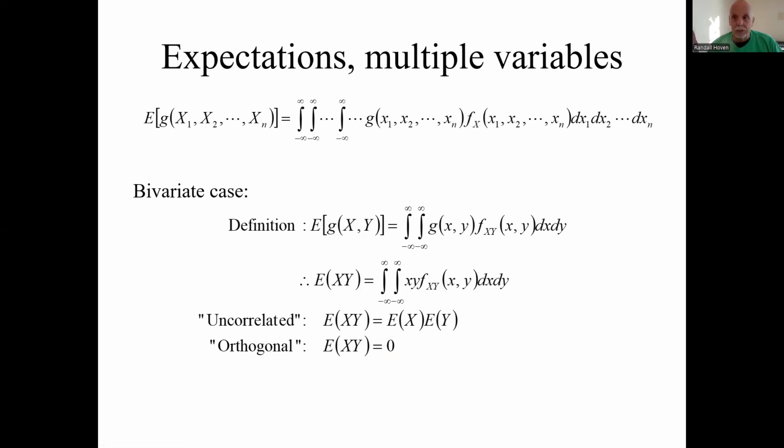By the way, uncorrelated is kind of like independent, but not as strong. Independent implies uncorrelated. Uncorrelated does not imply independent. Remember, independent meant the joint PDF was the product of the individual PDFs, or the joint cumulative distribution function was the product of the individual distribution functions.